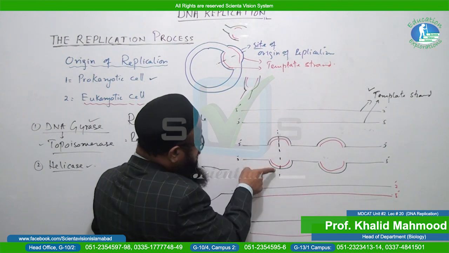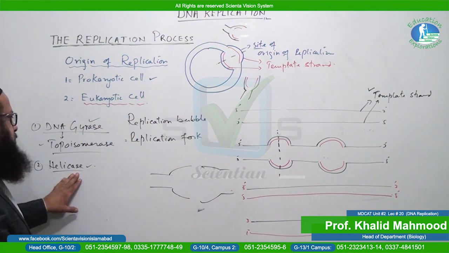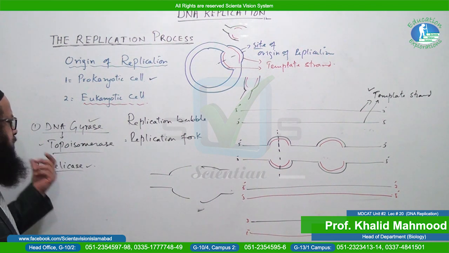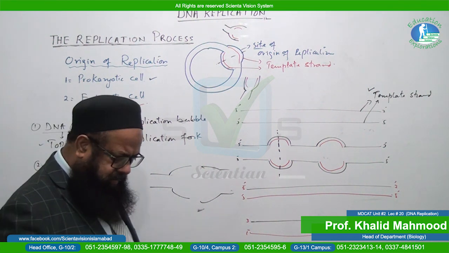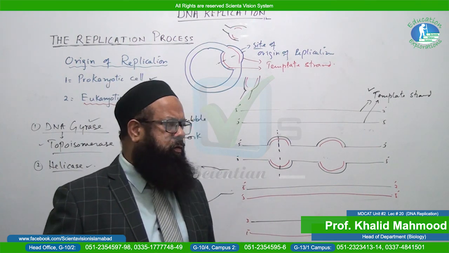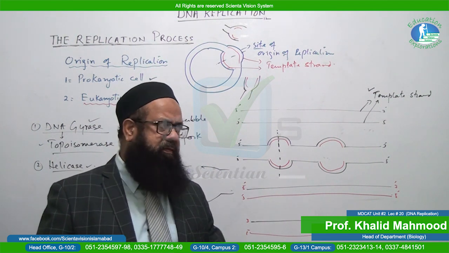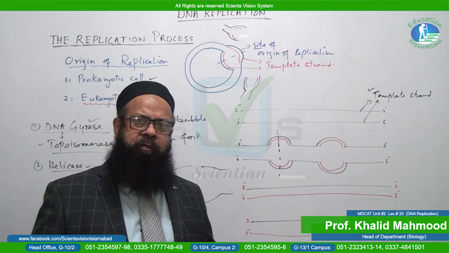In the replication bubble, you can observe that the 2 strands are already separated. So the helicase enzyme is responsible for separating the 2 strands so that the replication bubble will be formed. Before starting the process of replication, we must have knowledge of the enzyme which is mainly involved in the process of replication. And you know what the name of that enzyme is? DNA polymerase. So we will see the details of all 3 types of DNA polymerase, and then we will see how they perform their role in the process of replication.